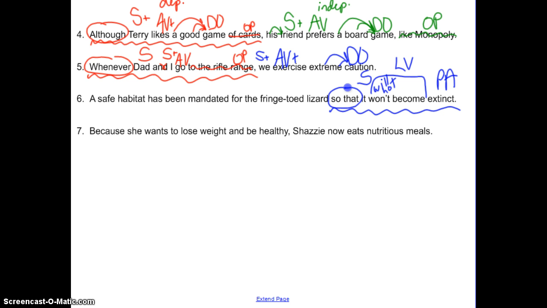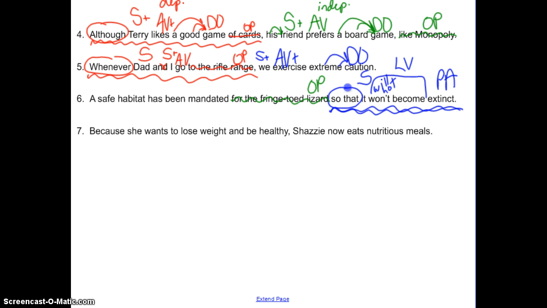Very good. So if this is a dependent clause, what's the other part of the sentence called? Kayla? The independent clause. And for our independent clause, we're going to go through and find our subject and verb as well. What should we get rid of first? There's something in that sentence that we don't need. What can we get rid of in that sentence? Any prepositional phrases or infinitives? Jake? Very good. For the fringe-toed lizard. And what should we label lizard as? Very good. It's the object of the preposition. It's the end of the prepositional phrase.